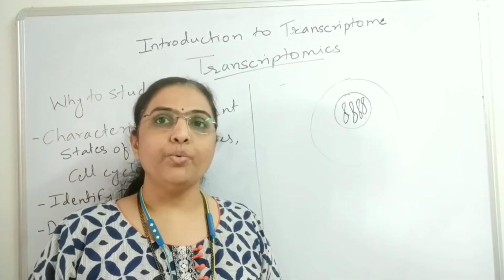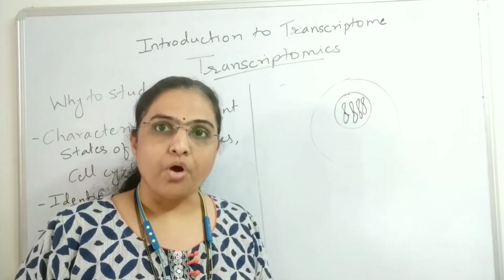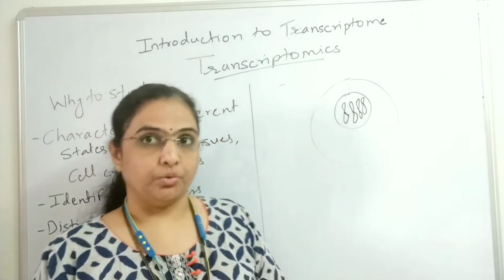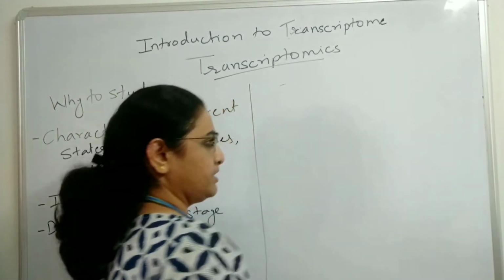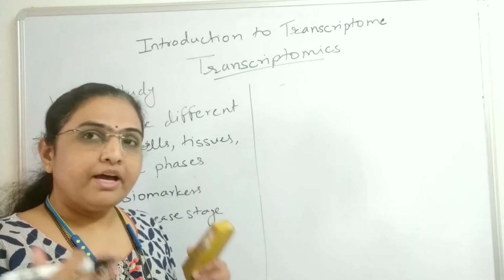Or in a simple way, it is the complete set of the mRNA synthesized from the complete set of the genes over the genome. Now these transcriptomes are going to differ by cell.